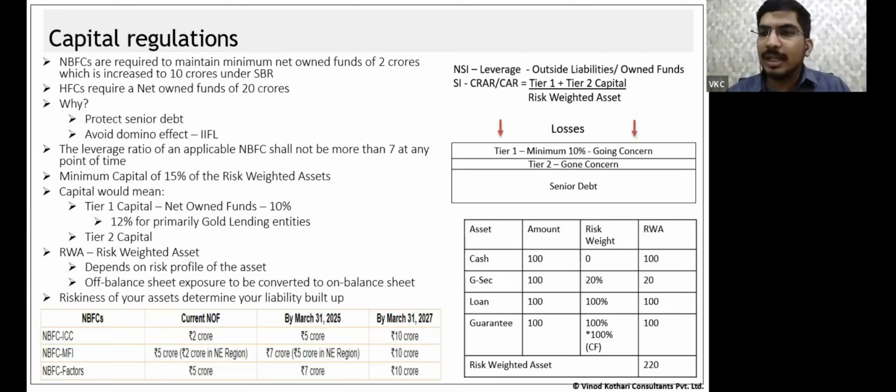So we are not saying 15% of the total balance sheet. We will base it on the riskiness of the asset. कि तुम्हारा जो asset size है, उसमें जो assets हैं कितने risky हैं, उस basis पे we will determine कि तुम्हें कितना capital लेके आना है. So 15% is not simply your asset size, 15% is of risk weighted assets. तो मैंने क्या किया, जो मेरे जितने assets उनका risk weighting किया. Basically risk weights मैंने उनको assign किए, उसका जो value निकल के आया उसके basis पे I will determine the capital. I will take an example.